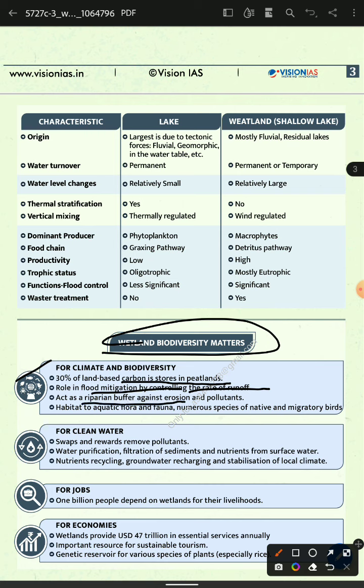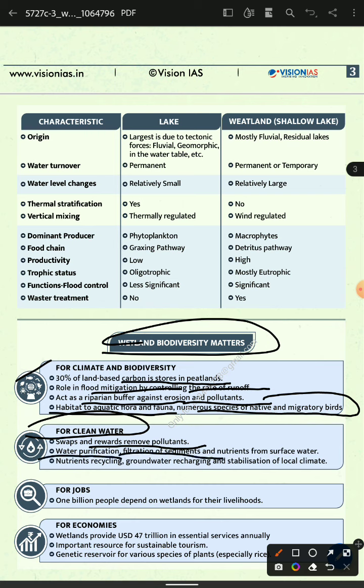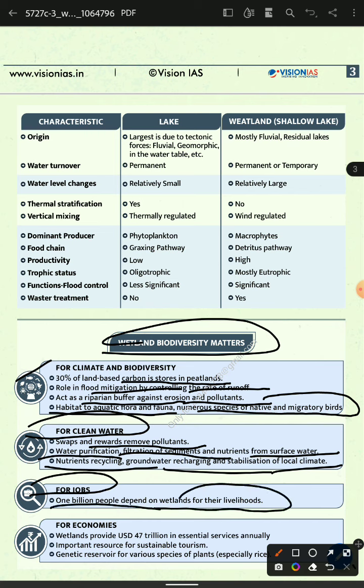They act as a repairing buffer against pollutants, habitat for endangered flora and fauna, and species migration of birds. They clean the water; swamps help reduce pollutants, with water purification and filtration. This is the water and nutrient recycling, groundwater recharging, and local timing for jobs. One million people depend on wetlands for their livelihood.